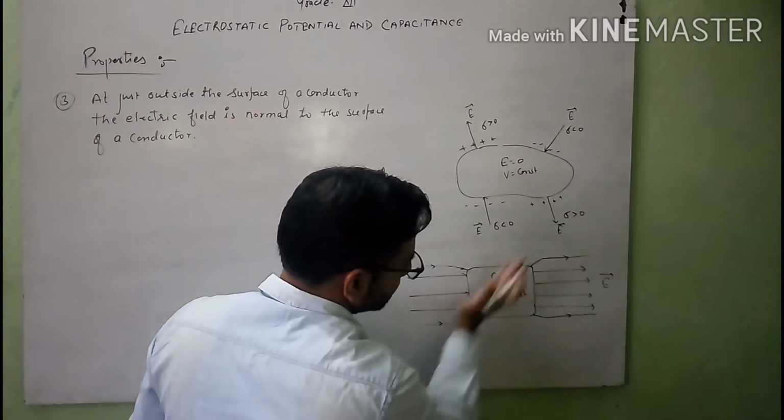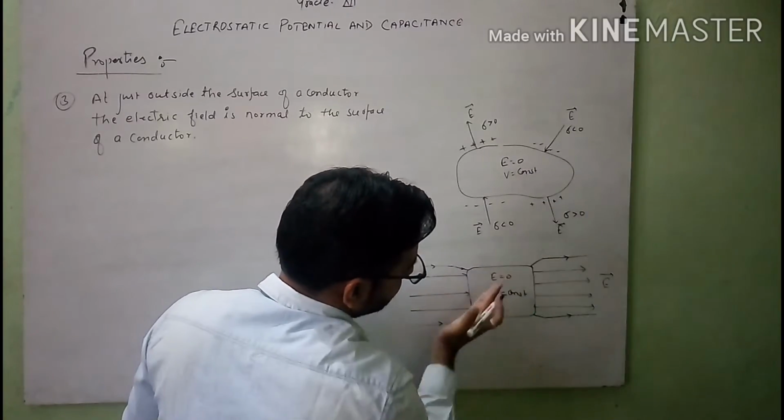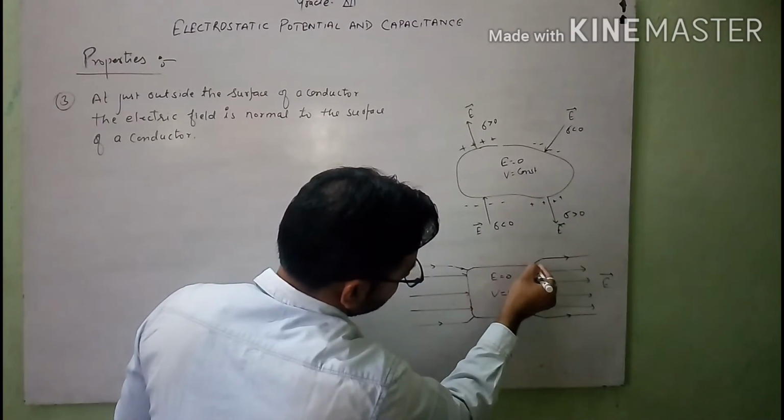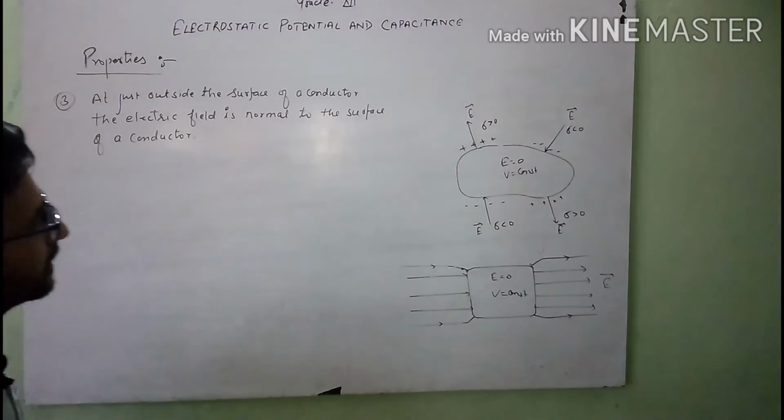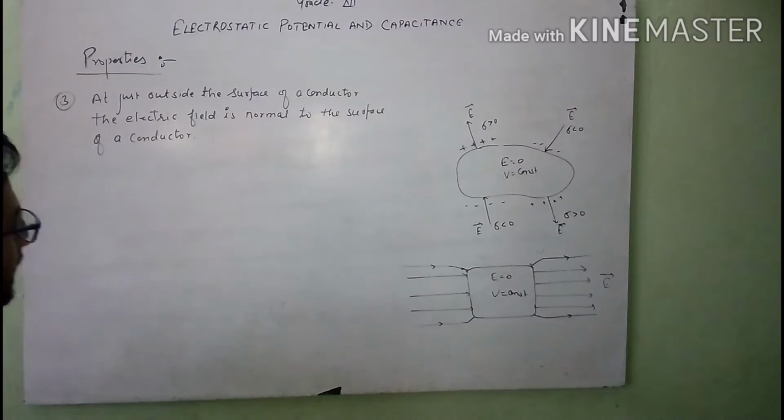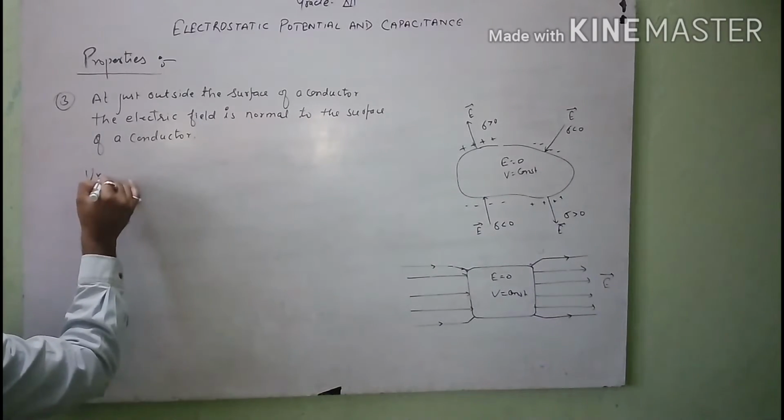You can see it is just because of the curved surface, it is just normal to the surface. So here you can see that it is 90 degrees. So now let's see how it is normal to the given surface. As you know that under electrostatic conditions,